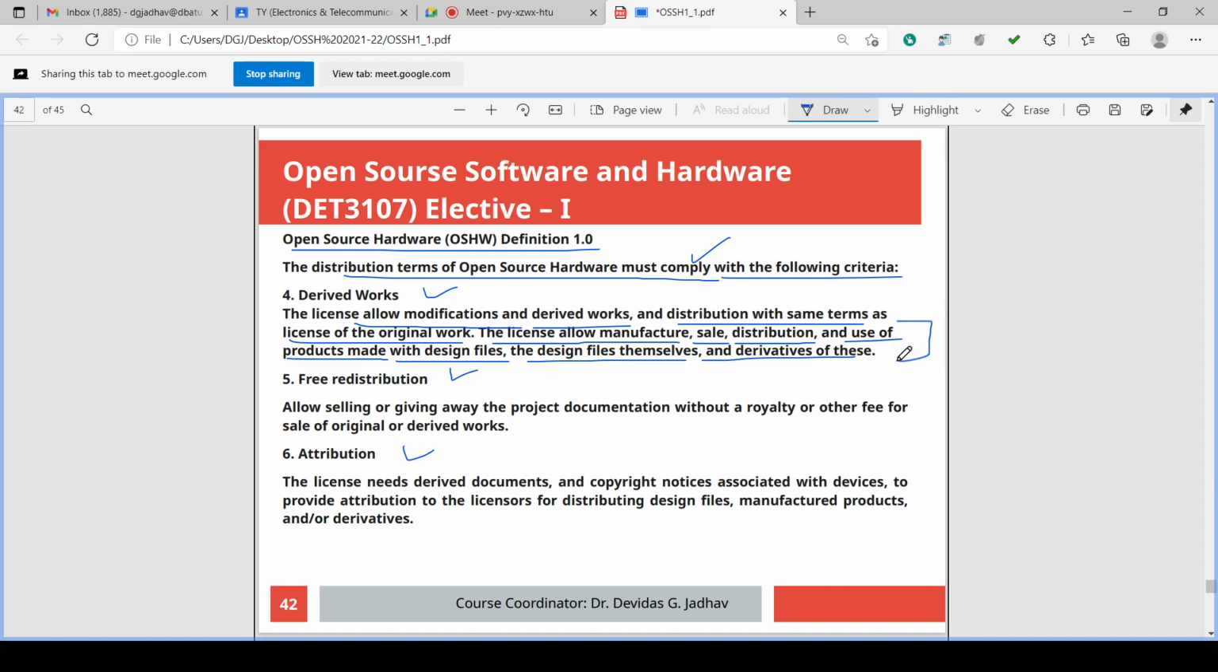So this license should allow modification and derived files with the same terms, and the derived work may be product development, and that developed product can be manufactured, can be sold, can be distributed, can be used for other products with the same design file or with the derived design files. Okay. So derived work should be with the same terms. If the original design file is under free and open source hardware terms, then the derived work also should be under free and open source hardware terms.